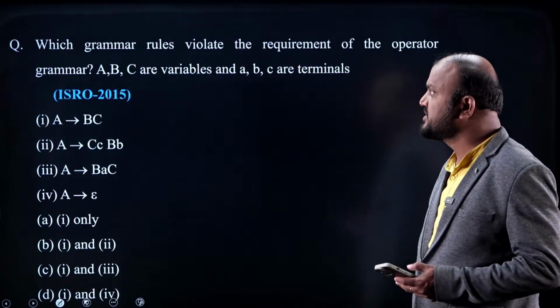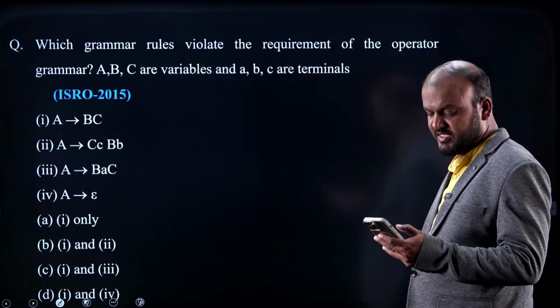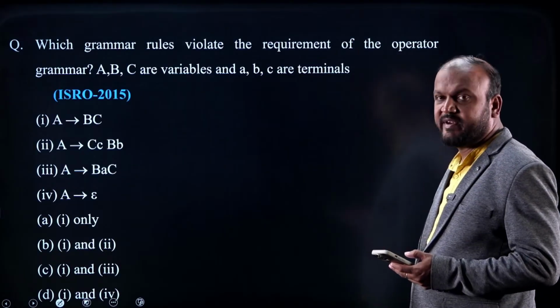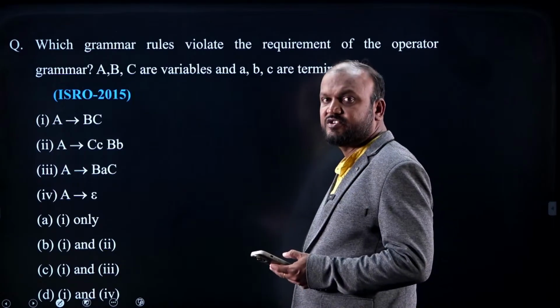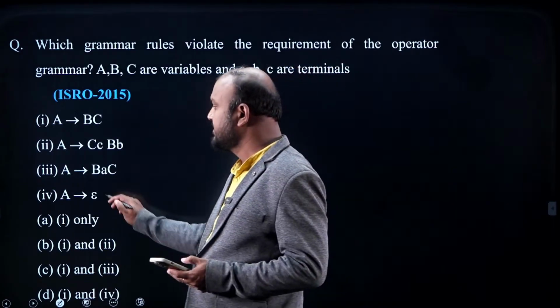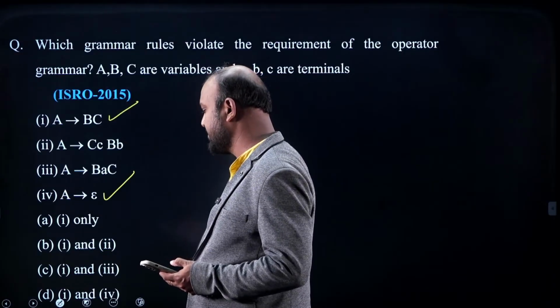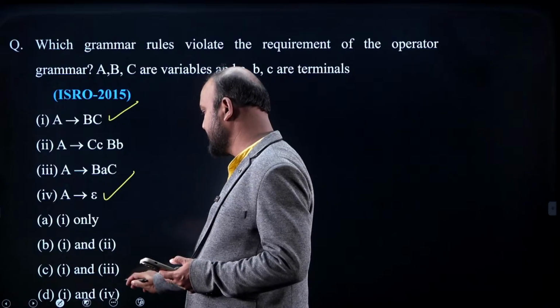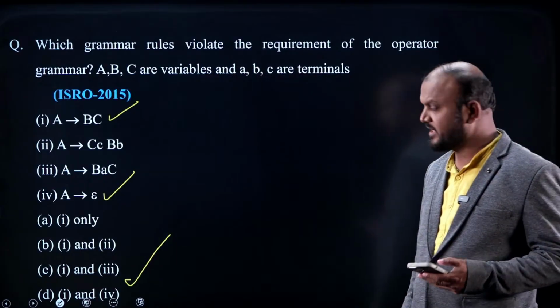Now this is a question: which grammar rule violates the requirements of the operator grammar? What is an operator grammar? No two non-terminals are adjacent, and it should be a null-free grammar. Here this is violating because two non-terminals are adjacent. Rules 1 and 4 are violating. That is matching with option D.